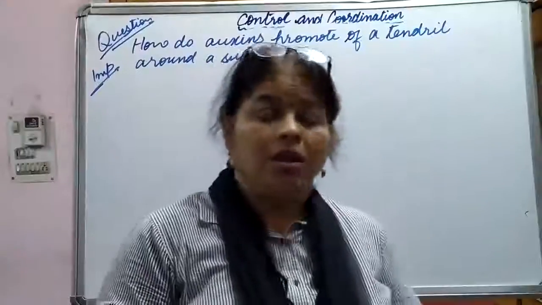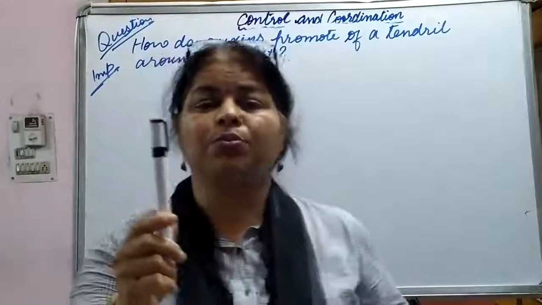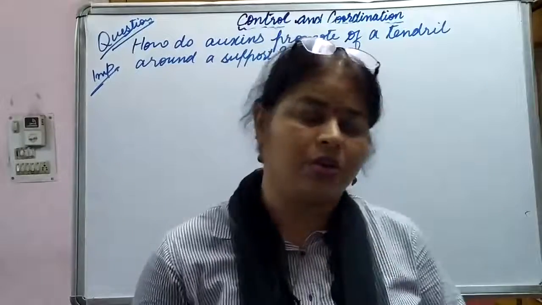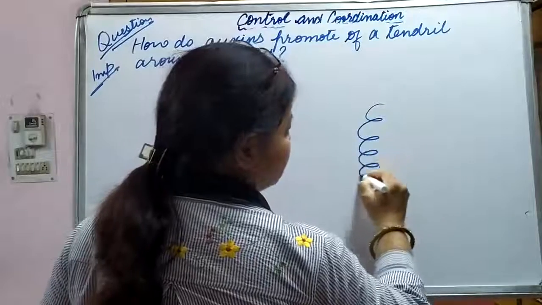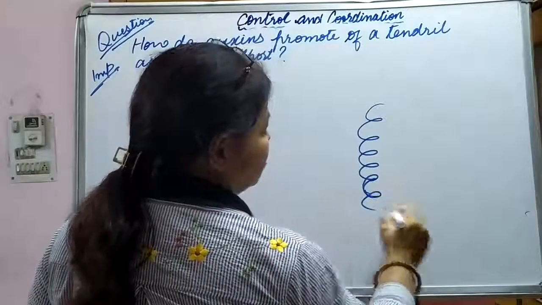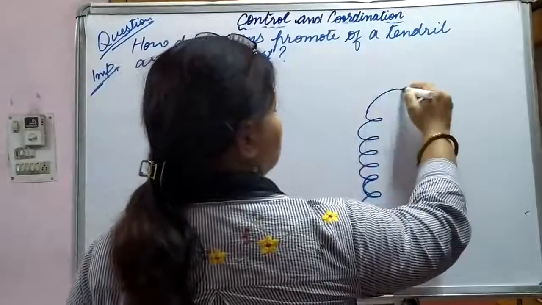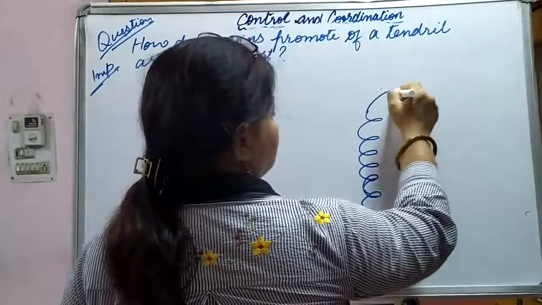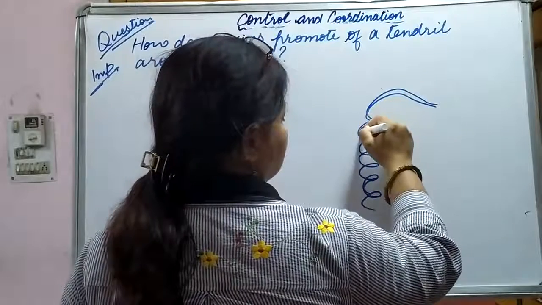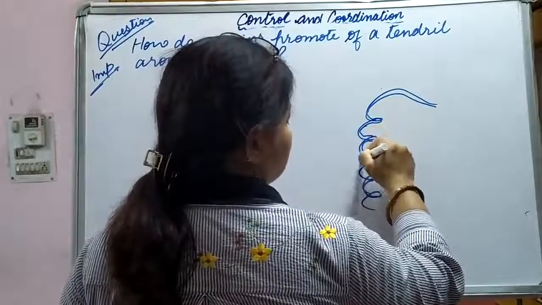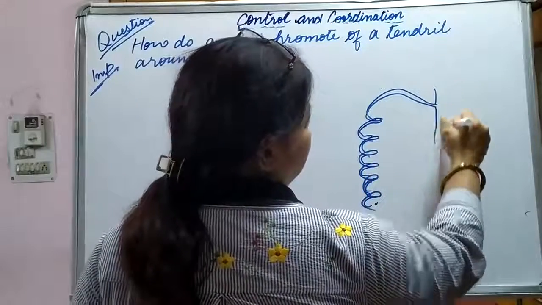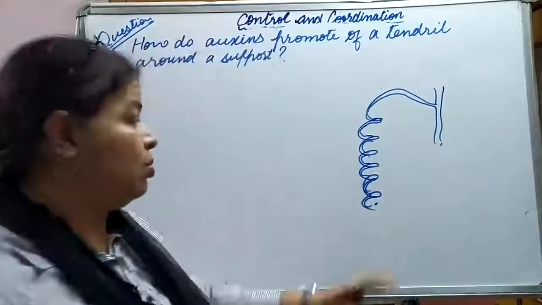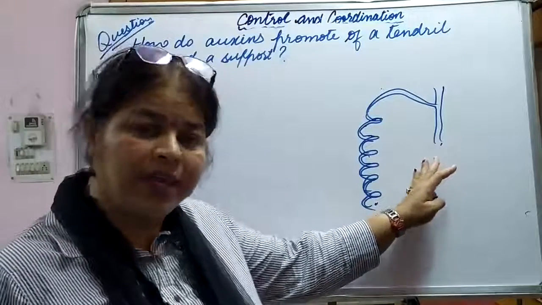See, for example, this is a support. You might have seen, what is a tendril first of all? A tendril is a helical structure that is found in plants, mostly in creepers or vines.